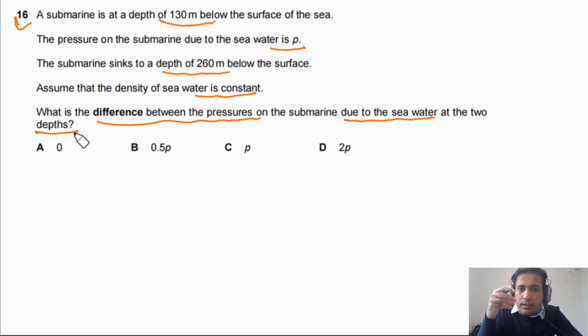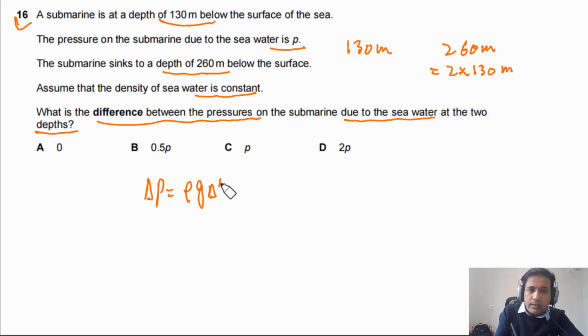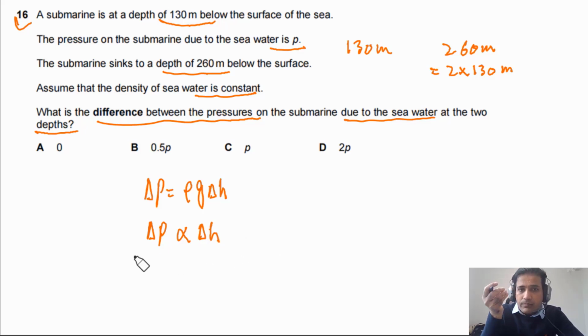This question can be answered very quickly. If you look at these two values, 130 meters and 260 meters, 260 meters is simply 2 times 130 meters. We need to find the difference in P, so delta P. This is equal to rho G delta H. Delta P is directly proportional to delta H. If delta H is double, delta P has to be double.